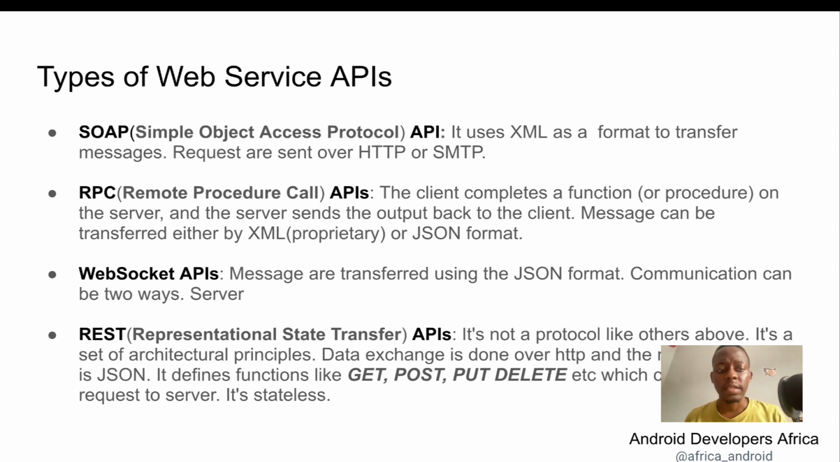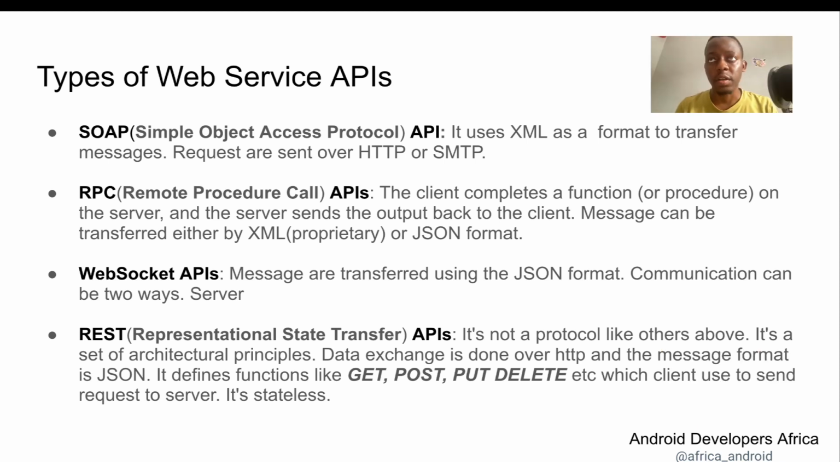The next one is the remote procedure call. In this form of API, the client executes a function or a procedure on the server, and the server sends back the output to the client. Messages can be transferred either in XML or in JSON format. The next one is the WebSockets API. This is a bit of a special form of API because here communication can be done in two ways. I think we'll do another video to clearly explain WebSockets APIs, because this is very interesting.